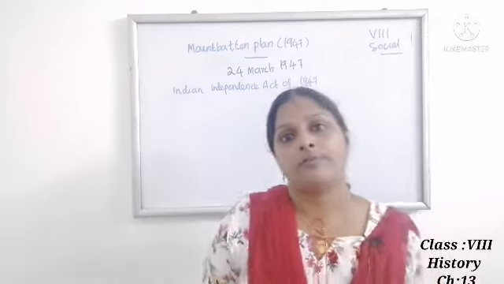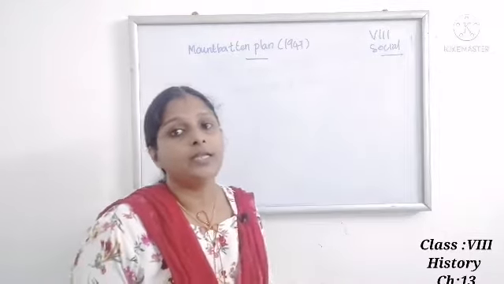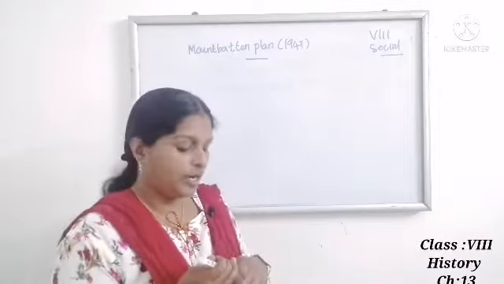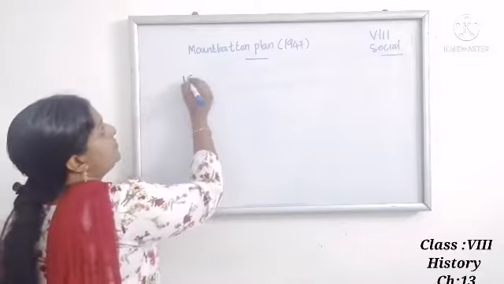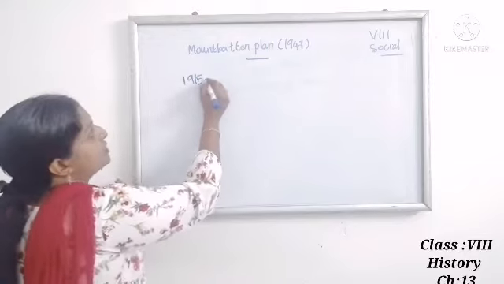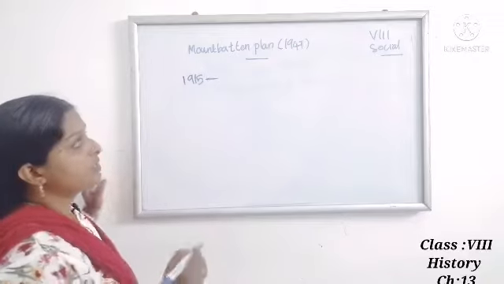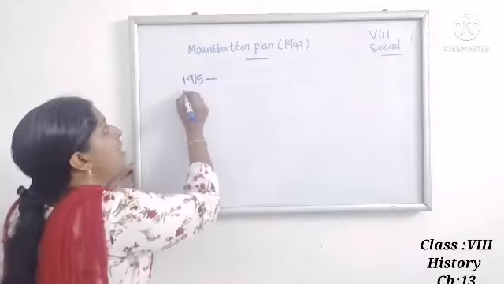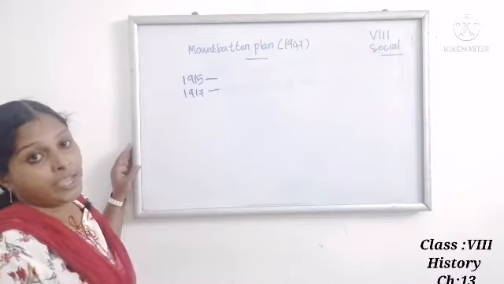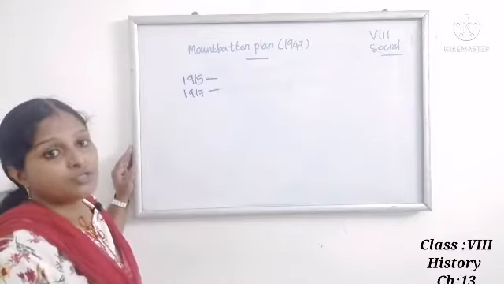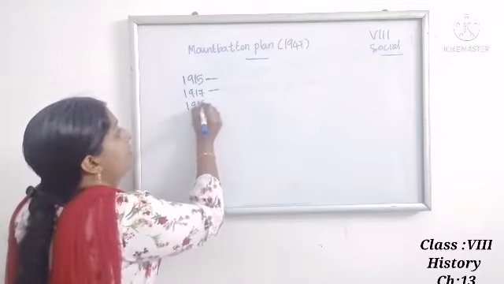Now we will discuss some important years. I will write all the important years and tell the events, so try to write in your notebook. First year 1915, that you already know the significance of. Gandhiji reached India from South Africa. Then 1917, Champaran Satyagraha and Kheda Satyagraha, the first 2 movements started by Gandhi. 1918, Ahmedabad mill strike.